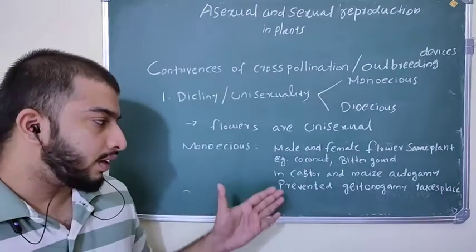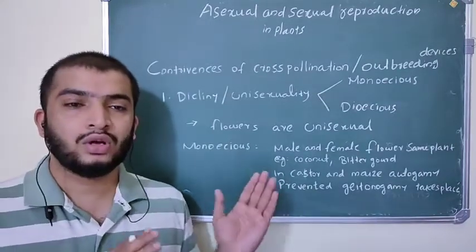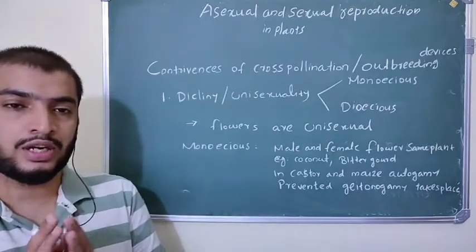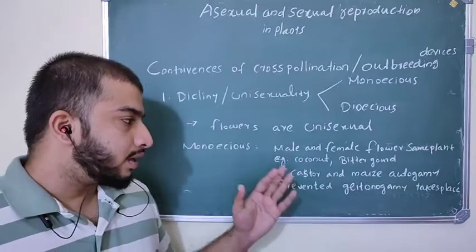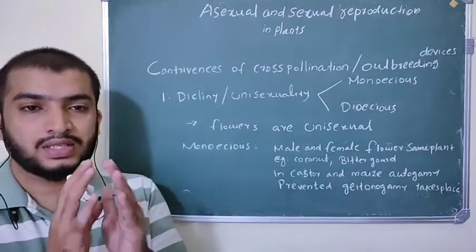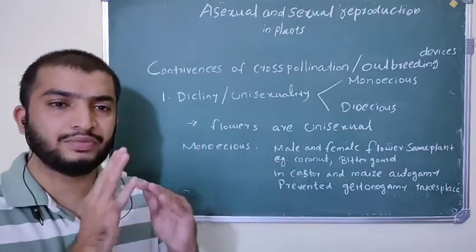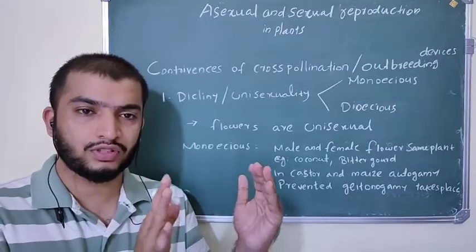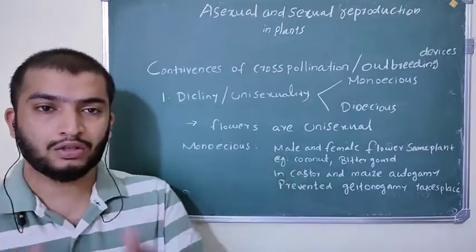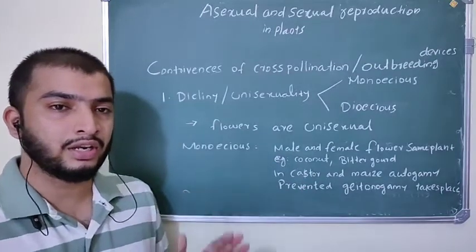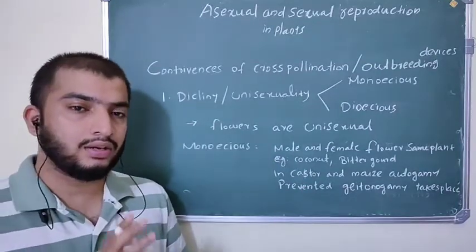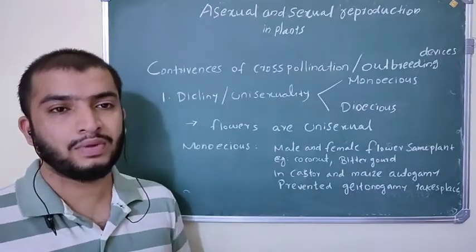In castor and maize also the monoecious condition is present, and in those plants you can see autogamy prevented. Autogamy means self-pollination, and cross-pollination is called allogamy. So autogamy is prevented in maize and castor, and it promotes geitonogamy.